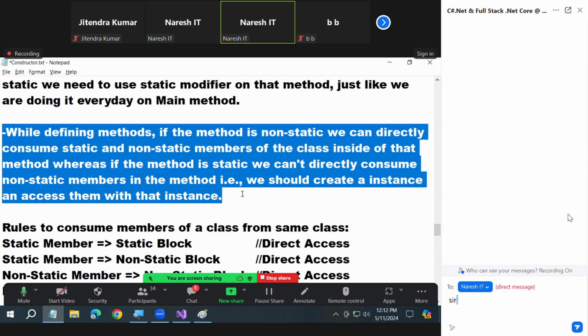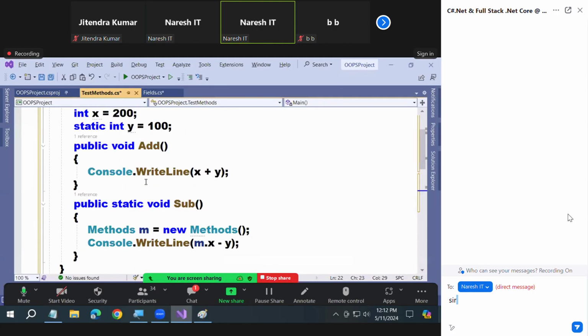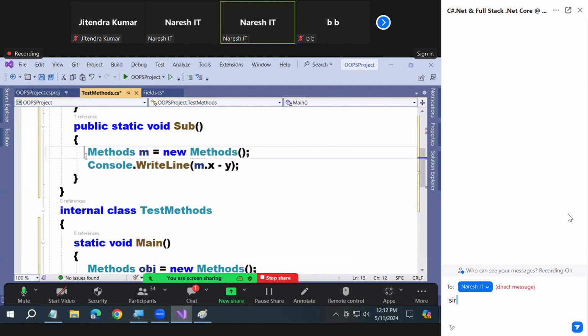When you're creating an instance in the same class, it should be created under a static block only. Understood? And we generally do it in main. Today, I created the instance in another static block, not in the main method. That's what I want to prove to you now. In any static block, you can create the instance.